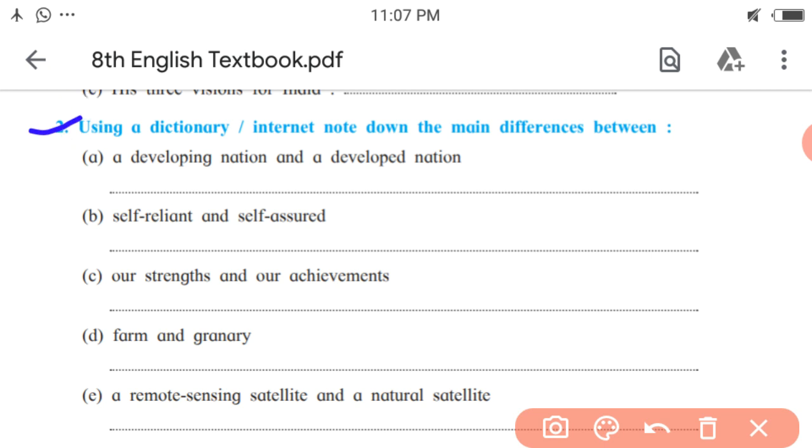Using a dictionary or internet, note down the main differences between. So here you have to think of the main differences. You can use dictionary or internet. Let me give you an example. First, a developing nation and a developed nation.